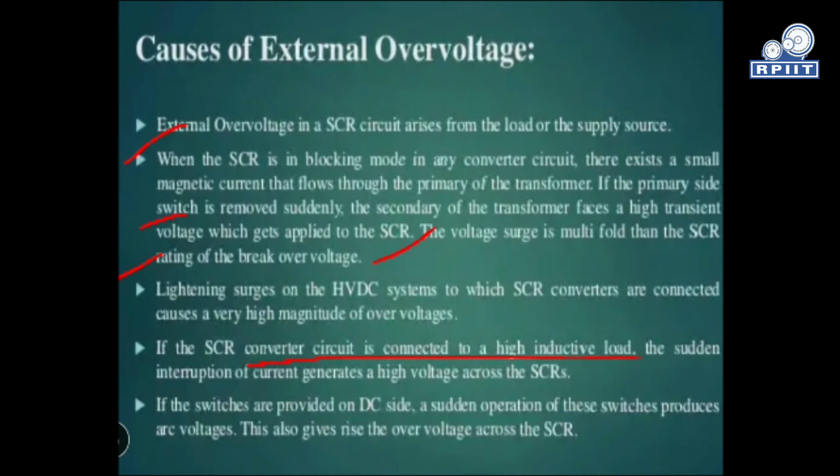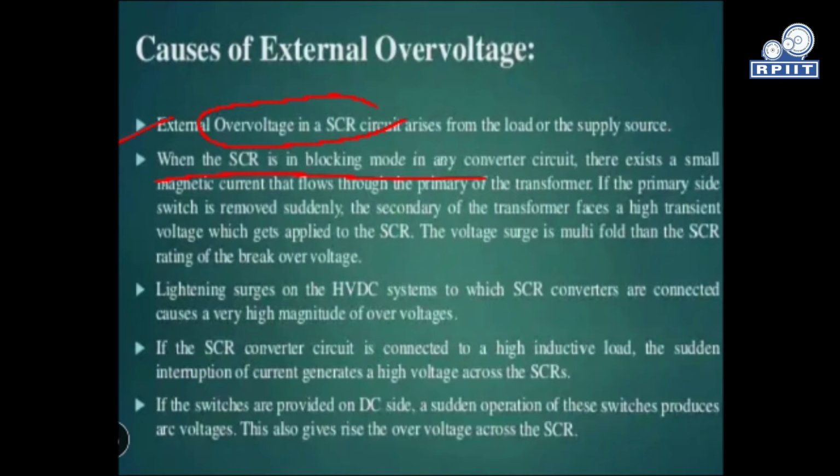Now the main causes of external over voltages. The main reason is our supply load, that is, a transient change in the load, when we increase or decrease our load, which causes over voltages in the SCR circuit. When the SCR is in blocking mode in any converter circuit, there will be a magnetic field across the transformer primary.